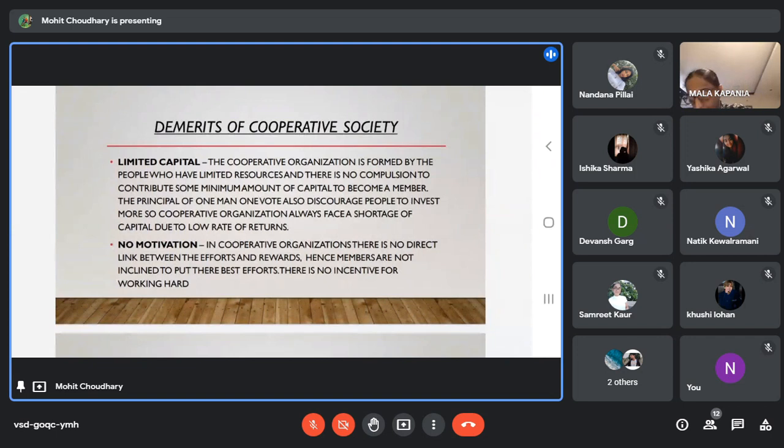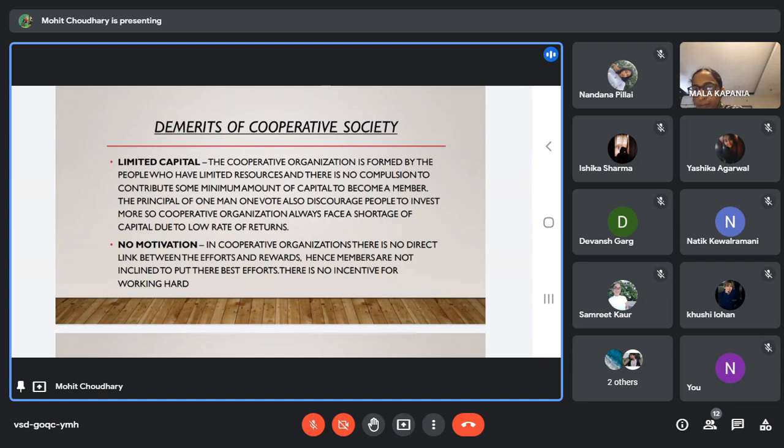Ma'am, demerits. Now, the first demerit is limited capital. If we see the first example in which member A contributed 10,000 and member B contributed 50,000, and they both get equal rights, then member B will not be comfortable. He will think that I contributed more, so I should get more rights and more power in decision making.